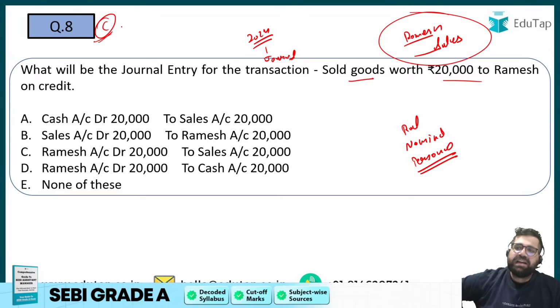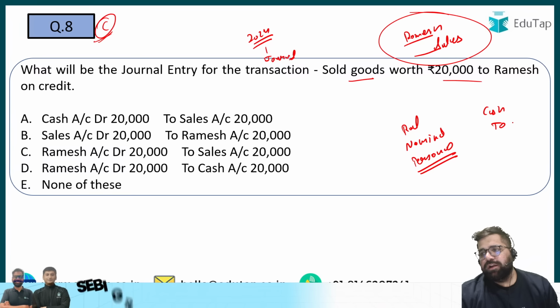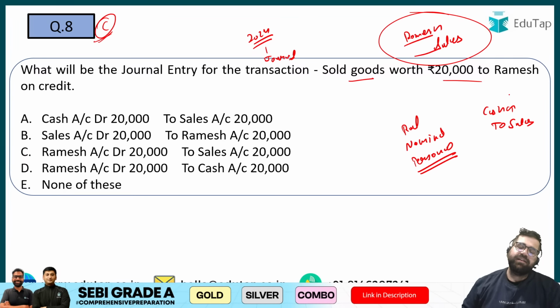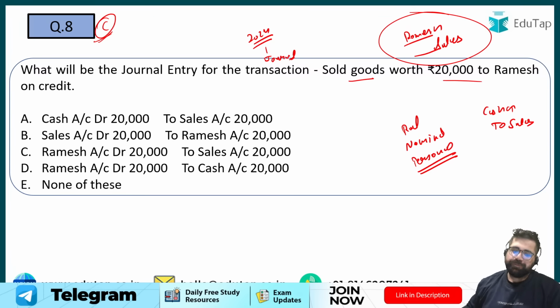But if this is a cash sale, then it will be cash account debit to sales, because cash is increasing. An increase in asset is always debited. An increase in liability is always credited. I hope you are aware of the golden rules.